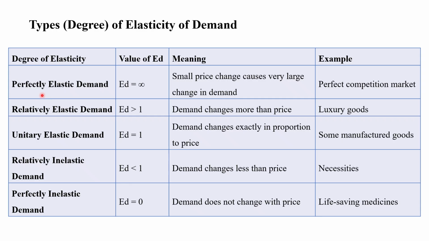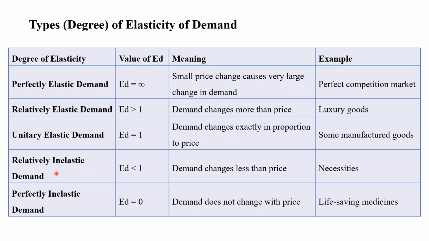The first one is perfectly elastic demand, where elasticity of demand is infinity. It means a small change in price causes a very large change in demand, for example, in a perfect competition market. Next is relatively elastic demand, in which elasticity of demand is greater than 1 and demand changes more than price, as with luxury goods. The third one is unitary elastic, where elasticity of demand is equal to 1, with a proportionate change in demand and price, as in some manufactured goods.